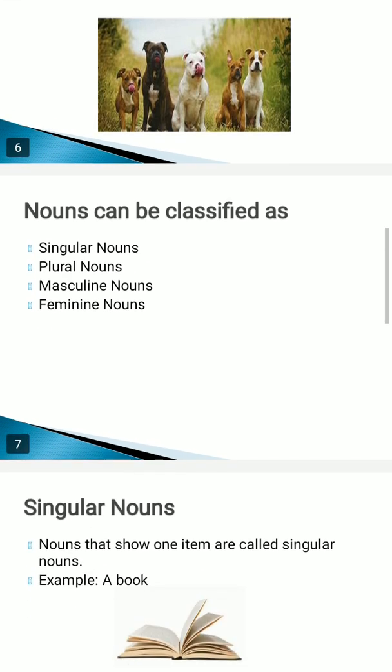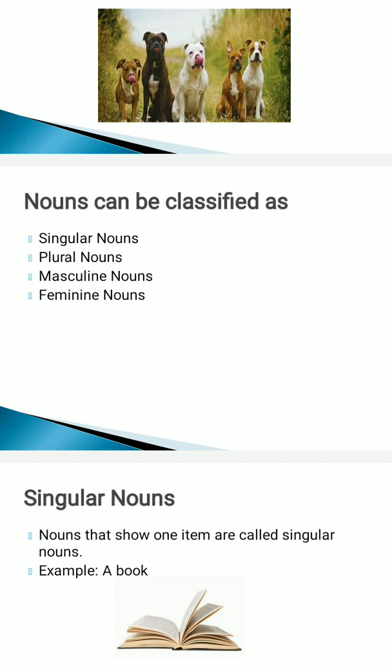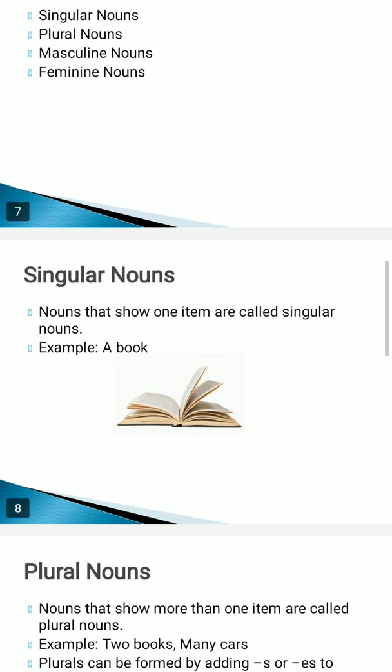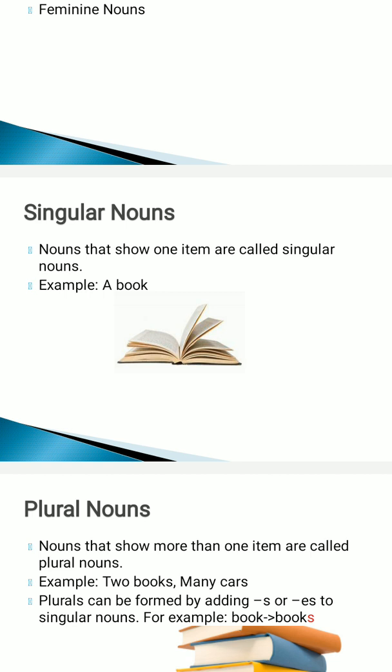Now further, nouns can be classified into various types: singular nouns, plural nouns, masculine nouns, and feminine nouns. First of all, we will come to know about the singular nouns. Singular nouns are the nouns that show one item. That means when there is only one person, one book, one thing, one animal, or one place.